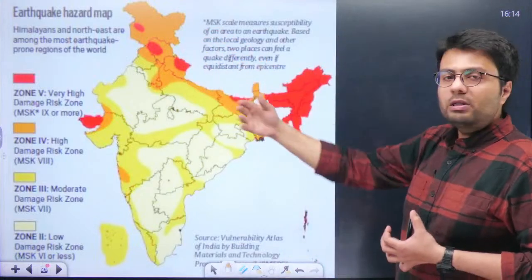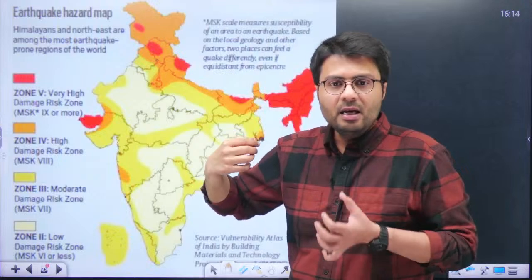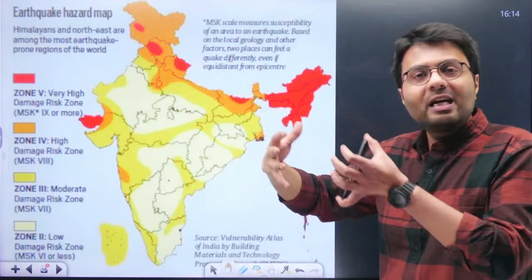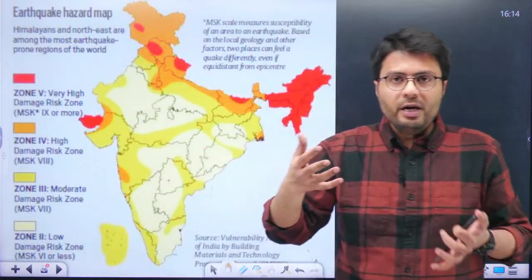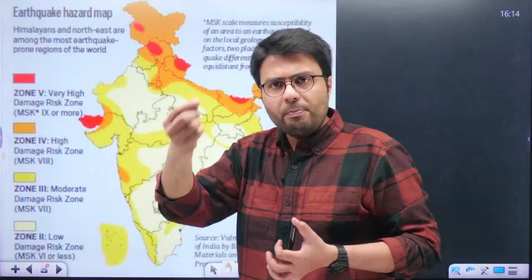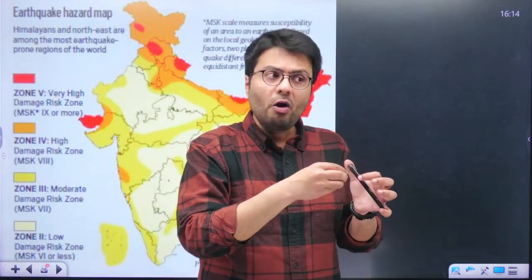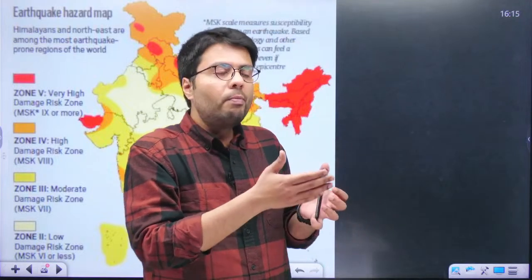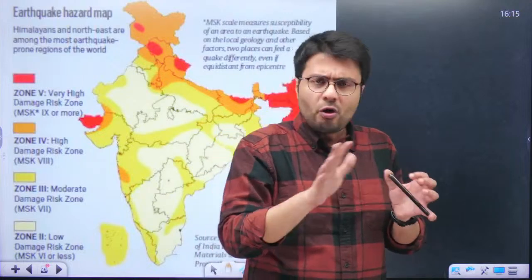Now these zones are identified based on the MSK scale. The MSK scale measures the susceptibility of an area to damage due to earthquake. For example, not all areas can be damaged equally by an earthquake, right? Suppose an earthquake strikes a forest area, the damage in that forest area, although it can be quite prominent, the economic or human loss in that area would not be that much.